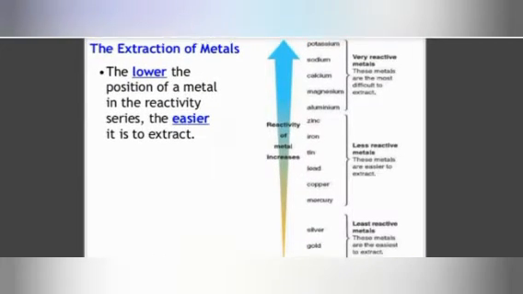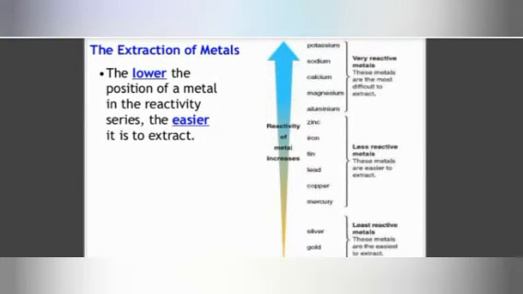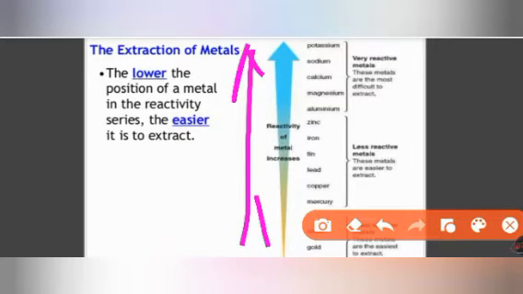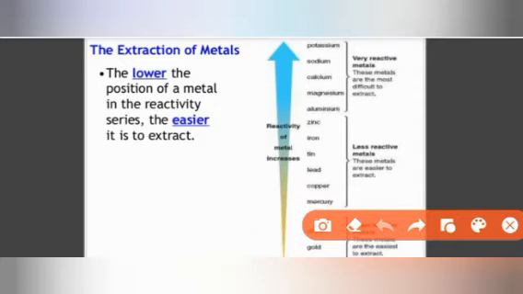Now there is some very important information to study about the extraction of metals, dear students. You should know the reactivity series. The reactivity is increasing toward the top and decreasing toward the bottom, which means the most reactive metal is the one on the top. Potassium is the most reactive.